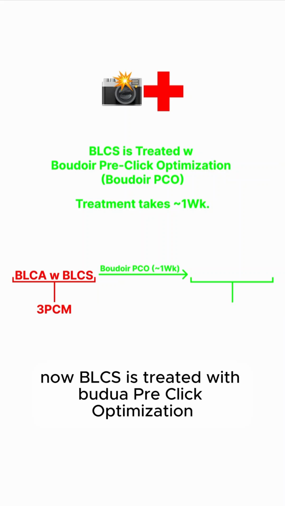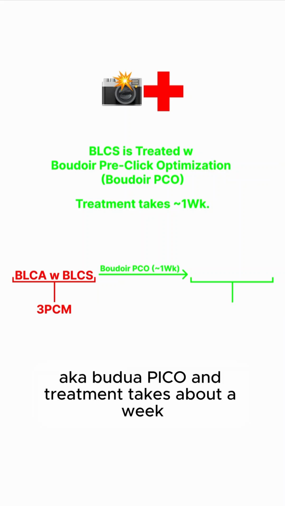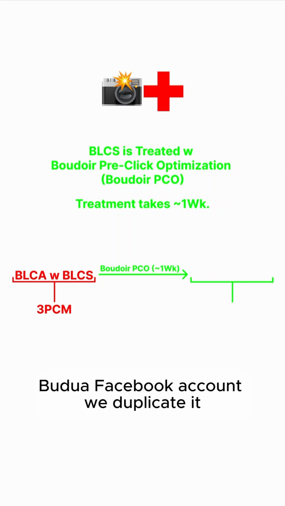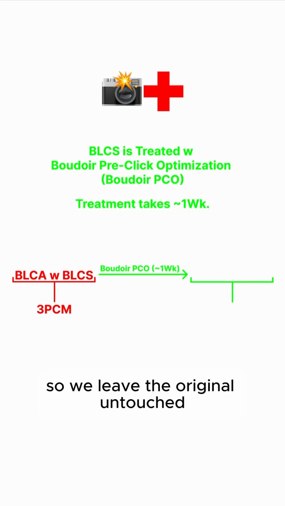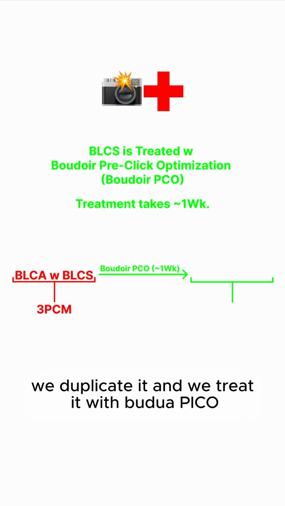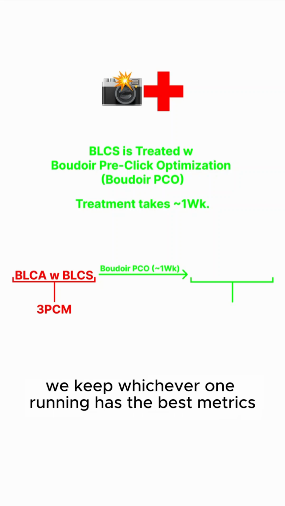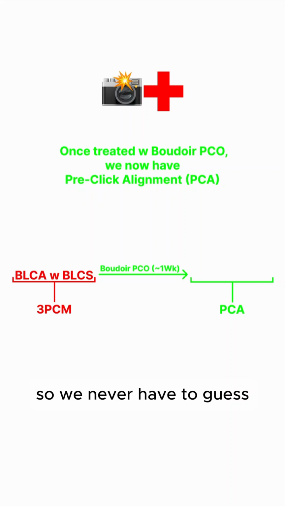Now BLCS is treated with Boudoir pre-click optimization, aka Boudoir Pico. And treatment takes about a week. So we invented this. This is where we actually take the Boudoir Facebook ad, we duplicate it, so we leave the original untouched. We duplicate it, we treat it with Boudoir Pico, and at the end of a week, we keep whichever one running has the best metrics. So we never have to guess.